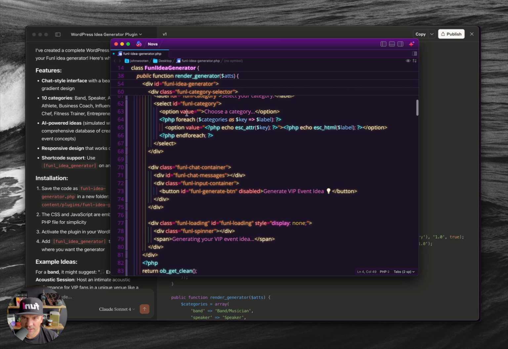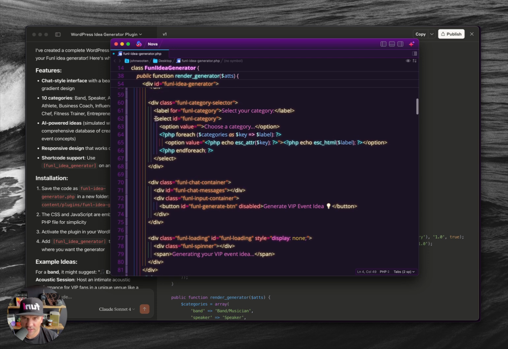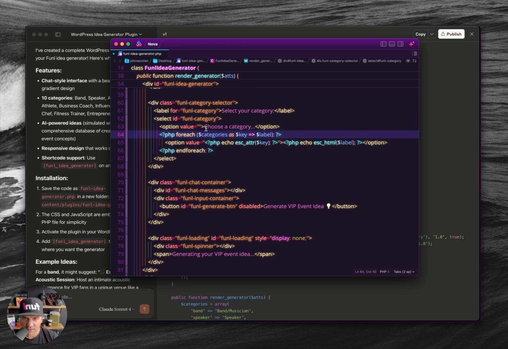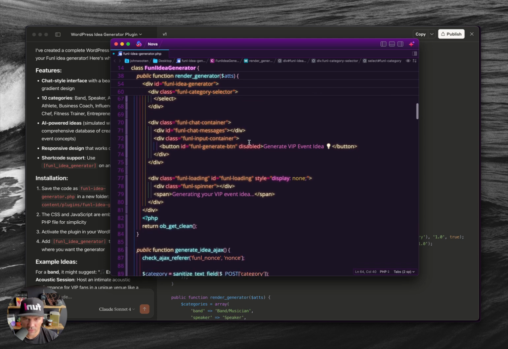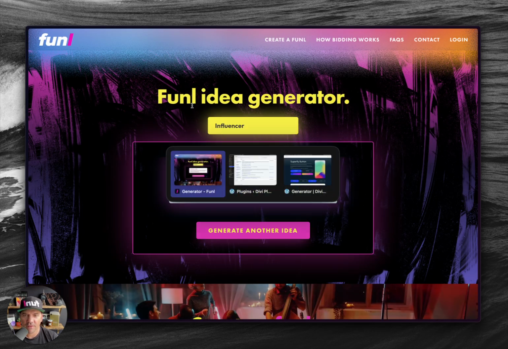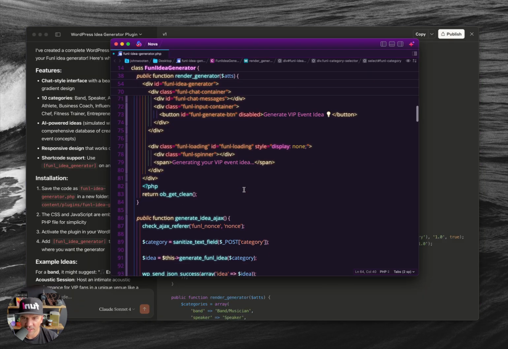And then this is where it's getting the select, the drop-down menu here. And then it's going to say choose a category. Okay, cool. All good things. Generate event VIP button. And we can see this over here. Oh, I haven't installed it yet. We'll have to wait till I install it.